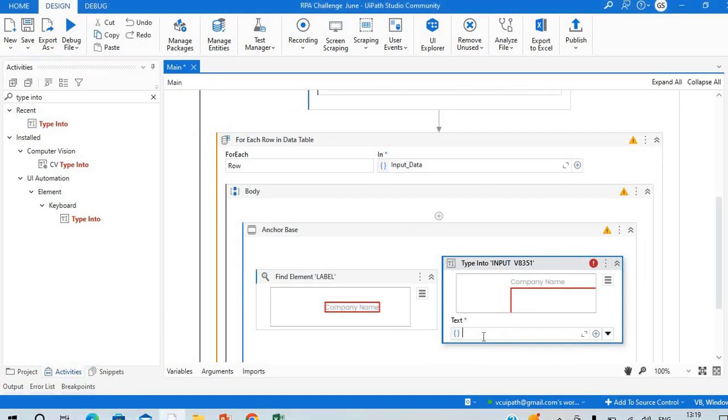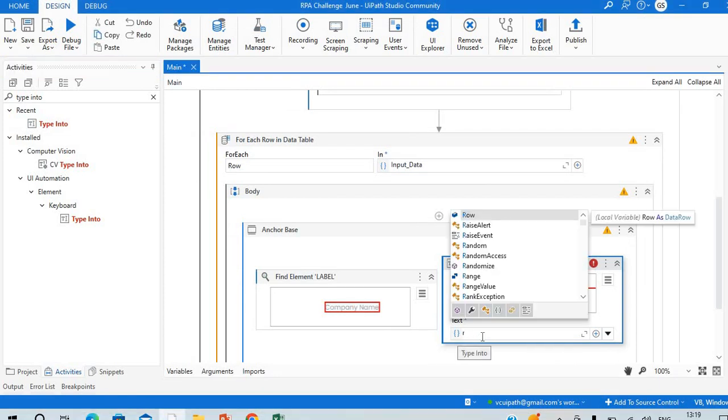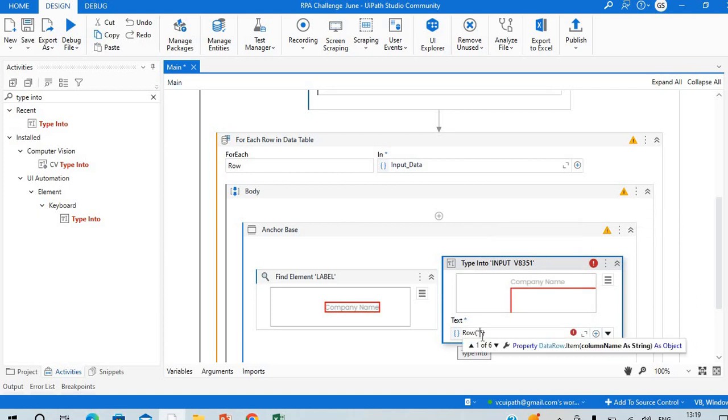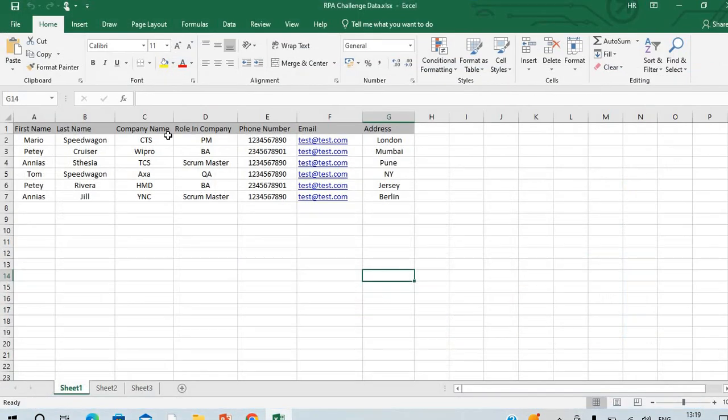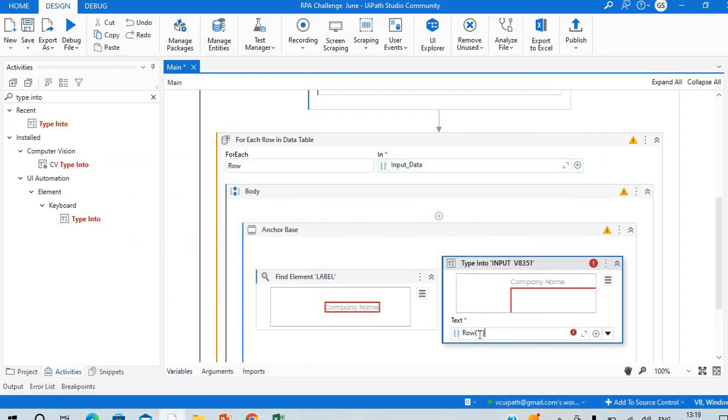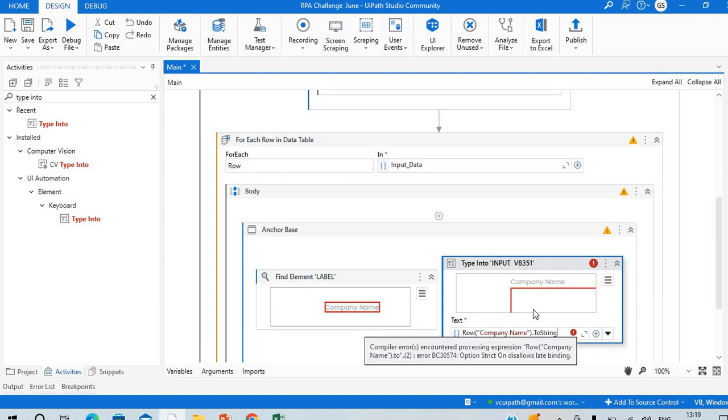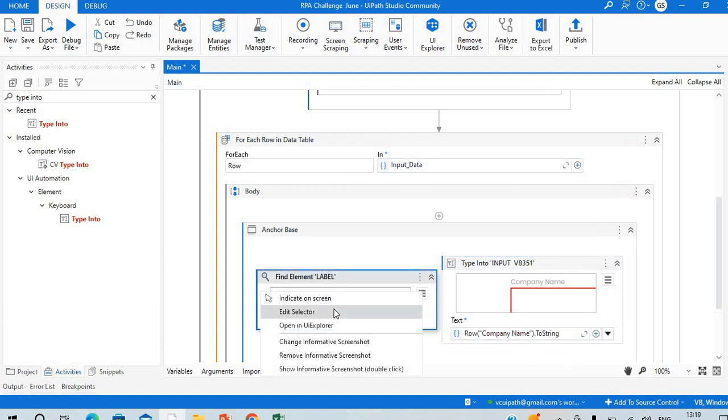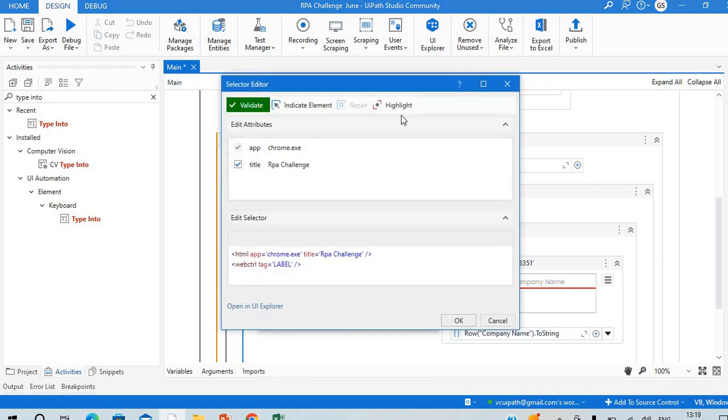And here we have to give the parameter. What parameter we have to write? So row, open close bracket, double quotes, we have to write the company name. So select this company, give the company name here, dot ToString. That's it.